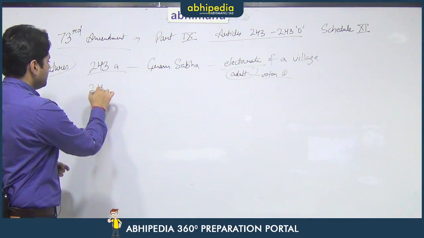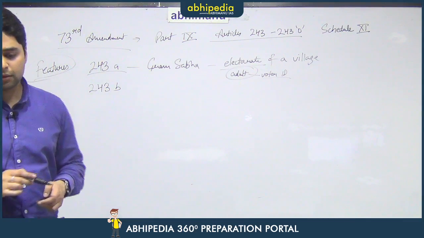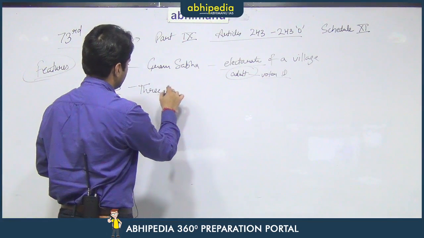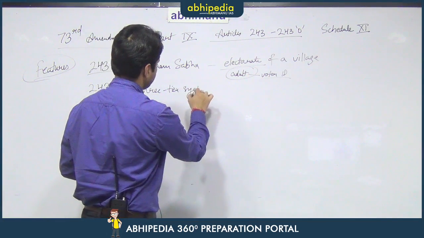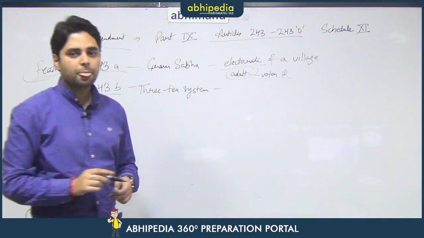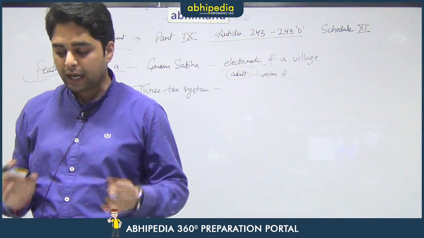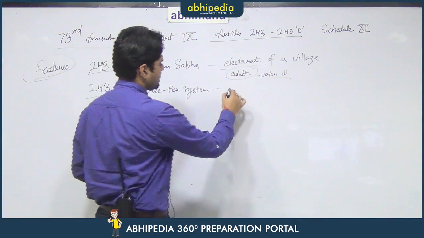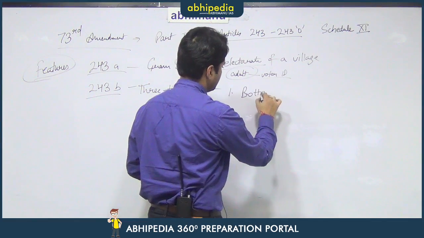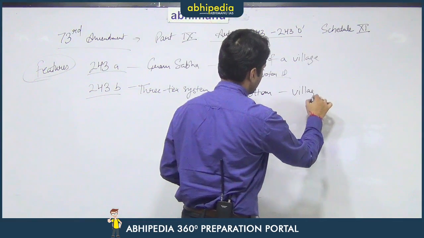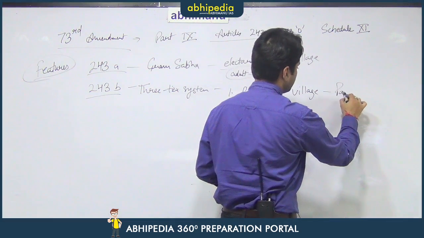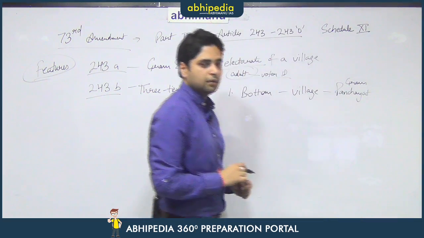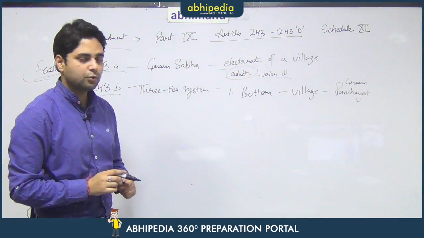Then Article 243B talks about the three-tier system of panchayats. Under this three-tier system, there are basically three bodies which are organically linked to each other. First of all, the first level is the bottom level, which is the village. So, at every village there will be a panchayat or a gram panchayat. This is the bottom level and the grassroots level.